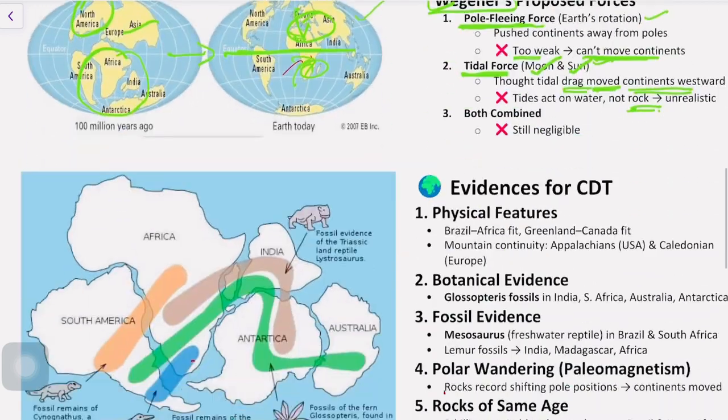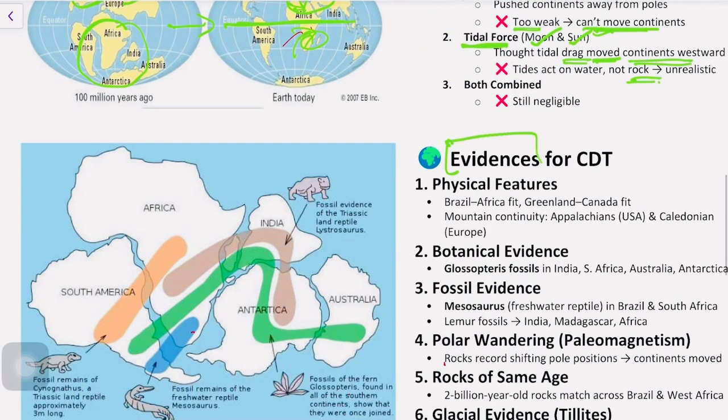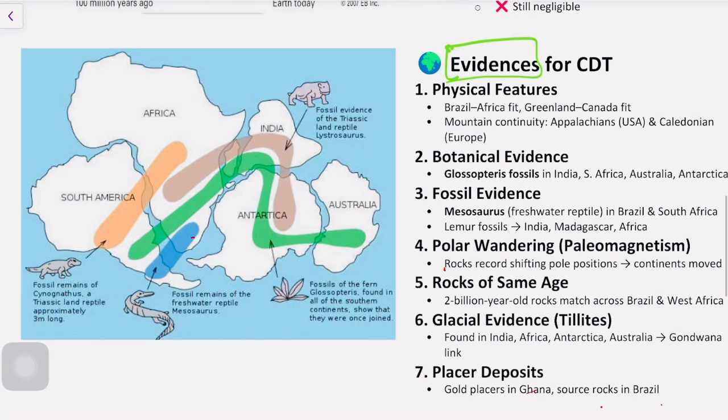He also gave some evidences for the continental drift theory. What are these evidences? When we look at the physical features of Brazil, which is in the South American continent, and the African continent, we can see that these two continents were sticking together millions of years ago, and after millions of years the continents have been segregated. That is one of the evidences given.